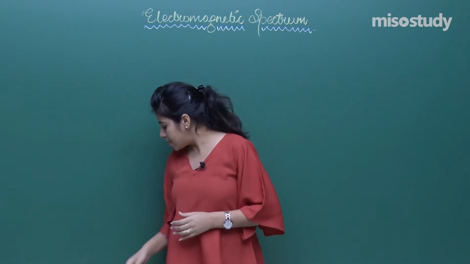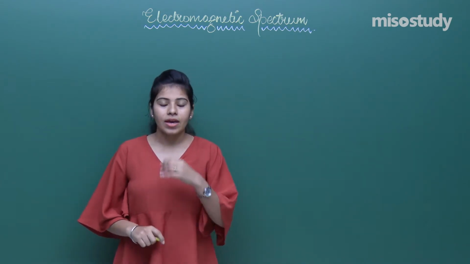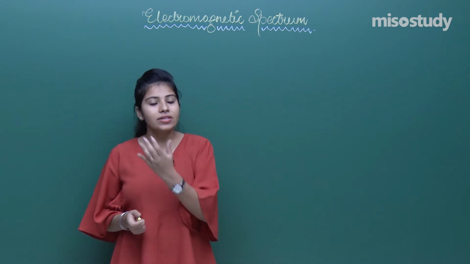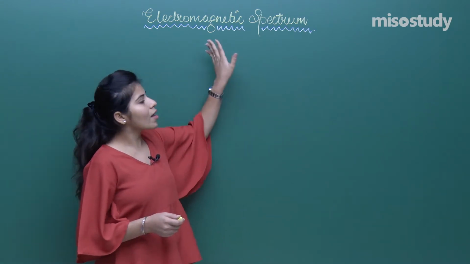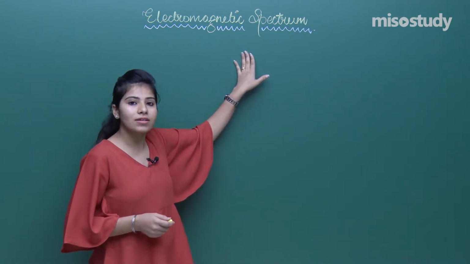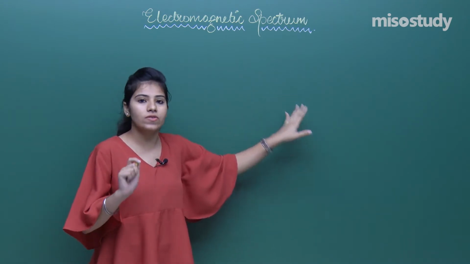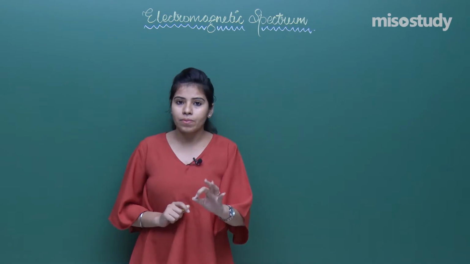In the last lecture I told you about the energy density, the average electric energy density and the average magnetic energy density. In this lecture we are going to cover the topic of the electromagnetic spectrum, but before proceeding I would like you all to take a recap of what we covered in the previous class. I ended the lecture by telling you all the properties of